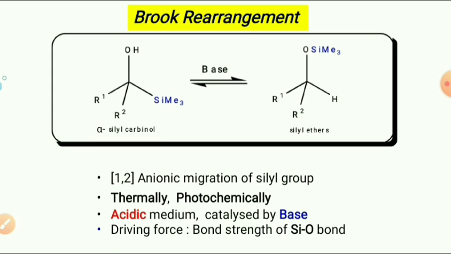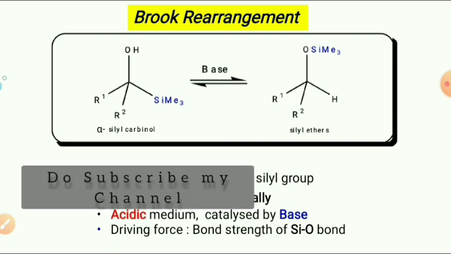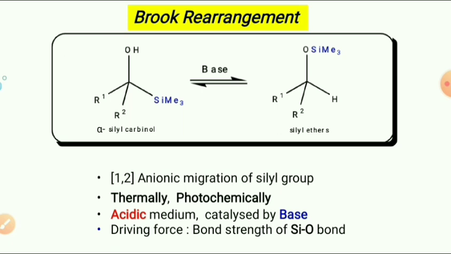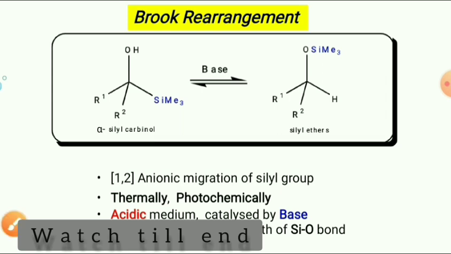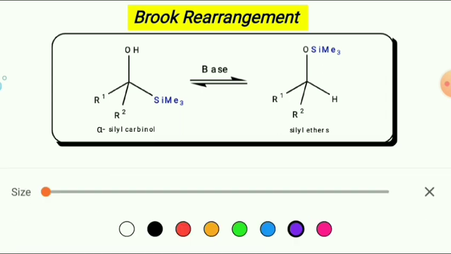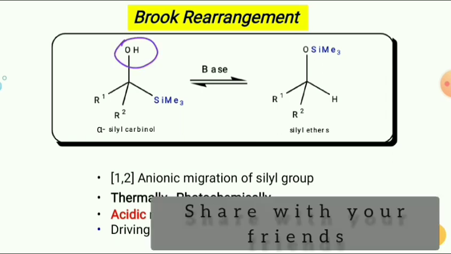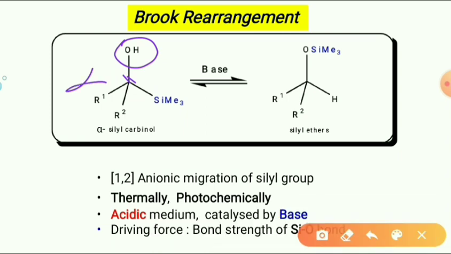Today we are going to study one more rearrangement reaction and its name is a Brook rearrangement. In this type of rearrangement, compounds like alpha silyl carbinols undergo rearrangement to give the silyl ethers. If you see the starting material, there is a hydroxyl group attached to this carbon atom, and that carbon becomes alpha, and to that alpha carbon atom this silyl group is there, so that's why the name is alpha silyl carbinol, and they undergo rearrangement to give the silyl ethers.